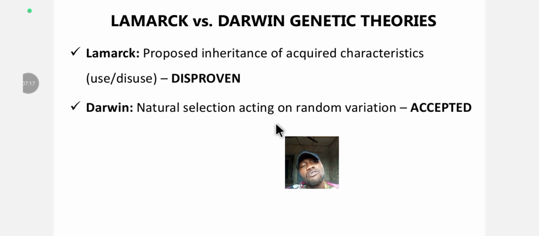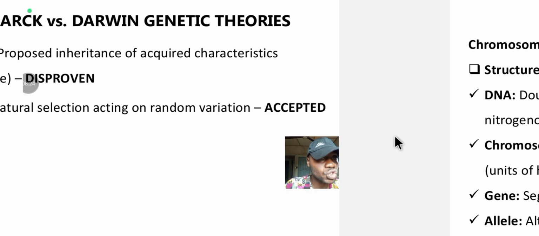For example, we have one woman here and we have different men here, up to like 20 men. So those 20 men need to fight, battle for supremacy, fight for the strongest, the fittest. It's only the fittest that is going to impregnate that woman. That's natural selection, not opportunistic selection because you are the one available. No, natural selection. It leads to the production of stronger organisms and organisms that adapt better to their environment. They live longer, they live healthier. So Darwin proposed that natural selection brings about random variation. So you start getting random variation, different things. This one will be stronger, and this theory is accepted because it's factual, it's true, it's proven.